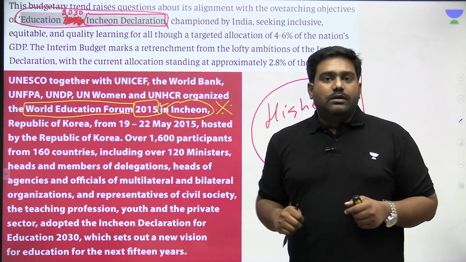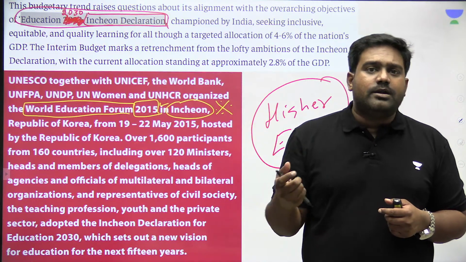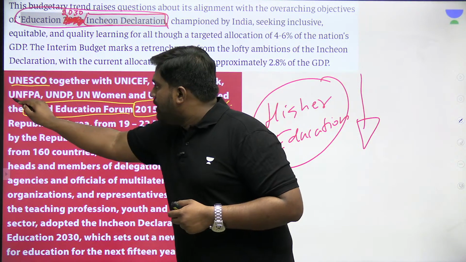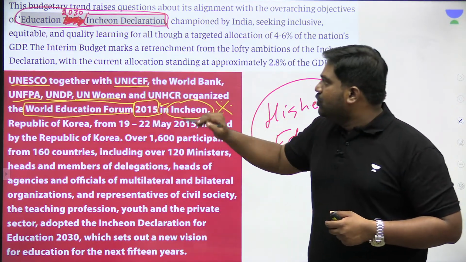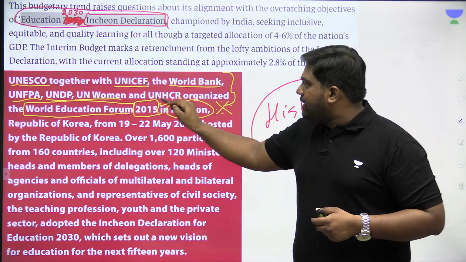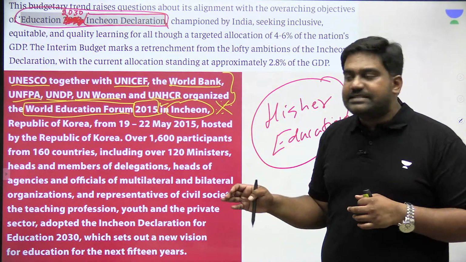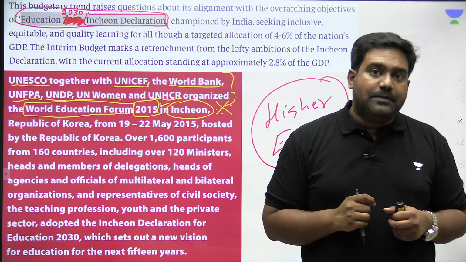So this World Education Forum was organized by various UN-related organizations and specialized agencies like UNESCO, the UN Population Fund, UN Development Program, UN Women, UNICEF, and even the World Bank and UNHCR. All these global bodies were involved in organizing the World Education Forum in South Korea at Incheon in 2015.